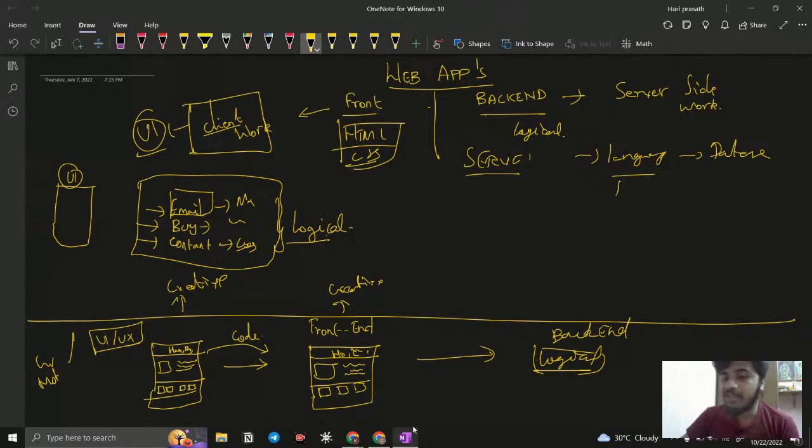And what is the language? The language is going to be the code that we tell the server. If something happens, take the code and go to the database. What is the database? The database is the storage unit. Wherever you go, there are databases there. If you go and search in Google, a database is there. So we are getting the information from the Google database.